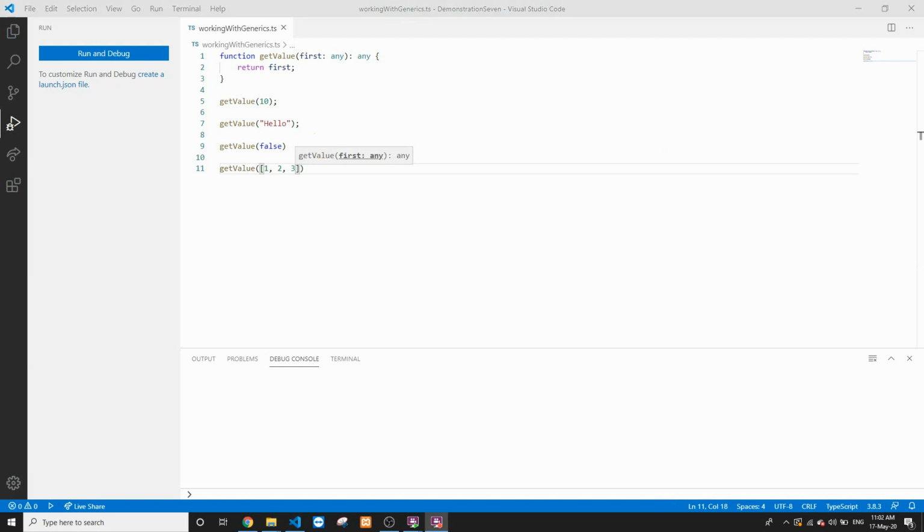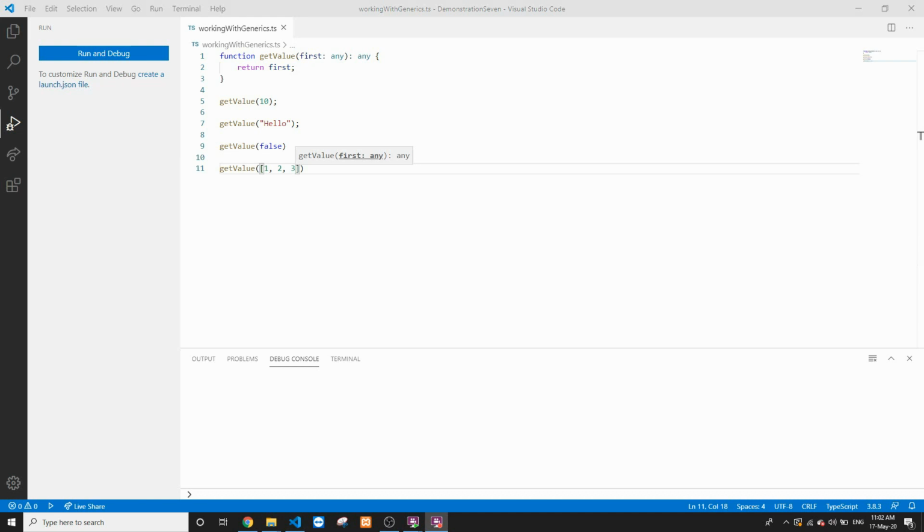But over here, when we are marking this particular input parameter and the output value as of type any, we achieve our goal to make the function generic, but then we lose the type safety as well. So now, in short, the TypeScript compiler doesn't know about the type of data that has been sent to this particular function.